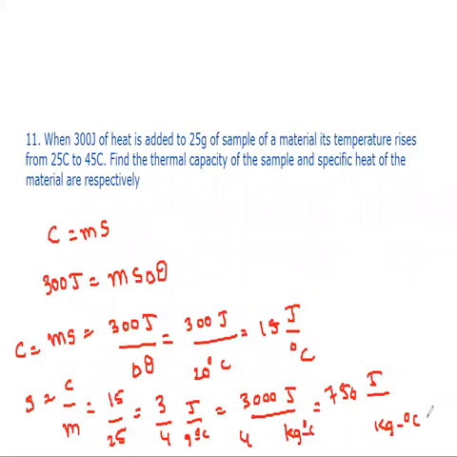According to that, the Ms value we already calculated, that is the thermal capacity, and its value is 15 joule per degree Celsius. Specific heat means heat capacity per unit mass. Then by substituting the given values, you get the answer 750 joule per kg degree Celsius.